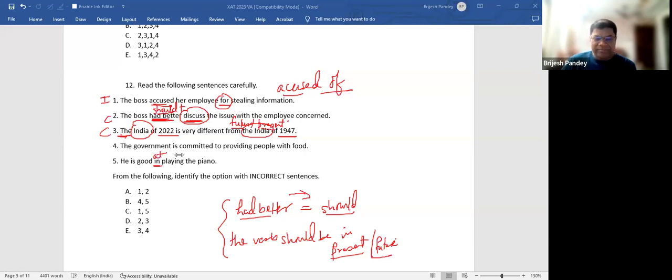He is good at something. So when I look at this sentence, I know the error is definitely there. And when I look at this sentence, the error is definitely there. So I use one, correct, because there is error. I use five because there is error. So without worrying about any other thing, I know that this is definitely a pair of sentences that has incorrect sentences in them.